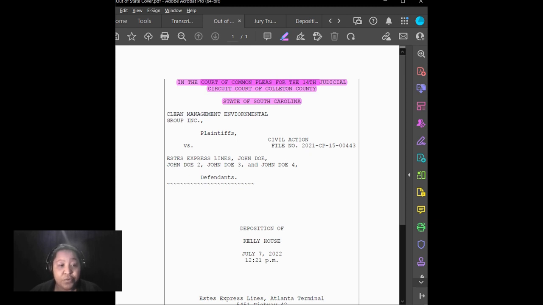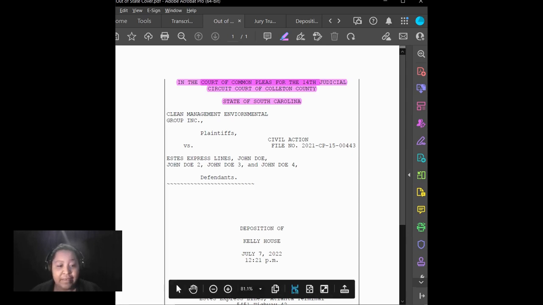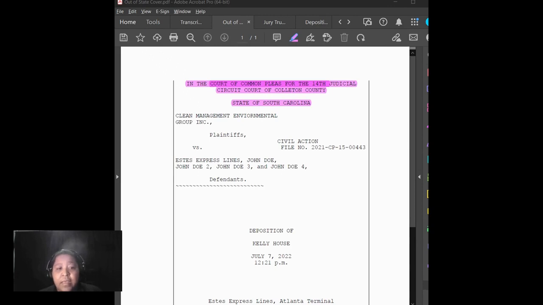And if you do run into this, just remember that the style of your transcript, your pages that you put together, how you put it together, are still going to be in the format of the jurisdiction that you are in. And be sure that you use the state case style that you're given. So it will be the transcript format and style for the state that you're in, but you're going to use the case style, obviously, of the state that the case is filed.